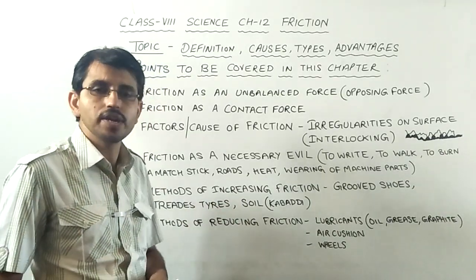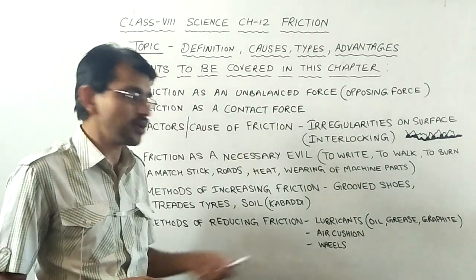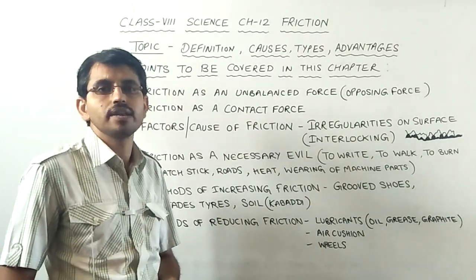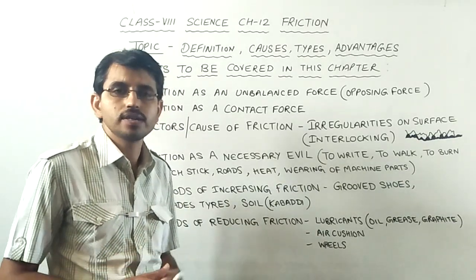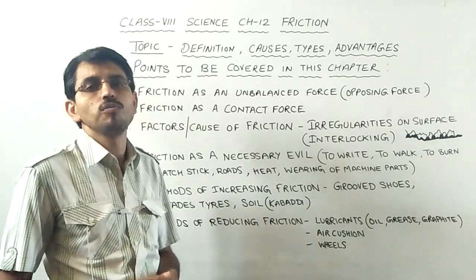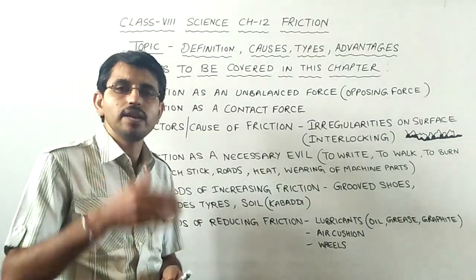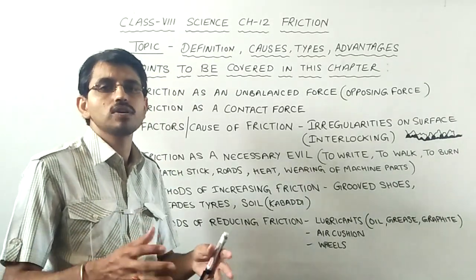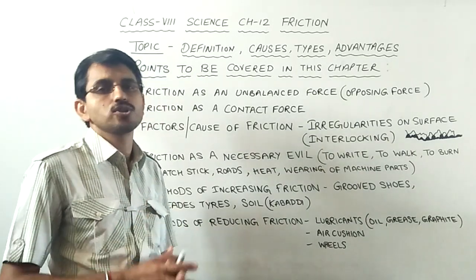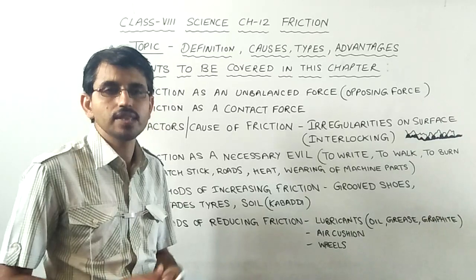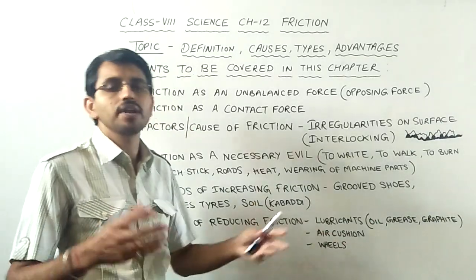Now in some cases we need to adopt measures to decrease friction. How can friction be decreased or reduced? Friction can be reduced by using lubricants. In machine parts, in the engine, lubrication is done by putting oil in them. These oils form a layer on the parts and do not let them rub against each other. This would reduce the production of heat when the engine works, when the motor rotates, and this can be done by using oil, grease or graphite.